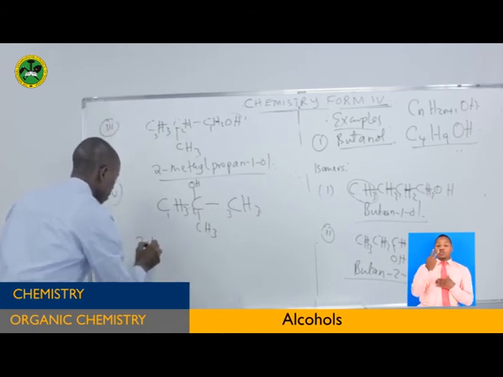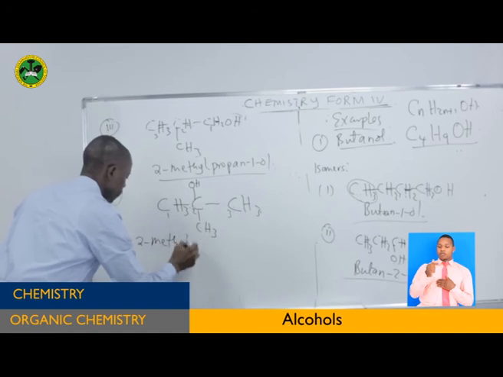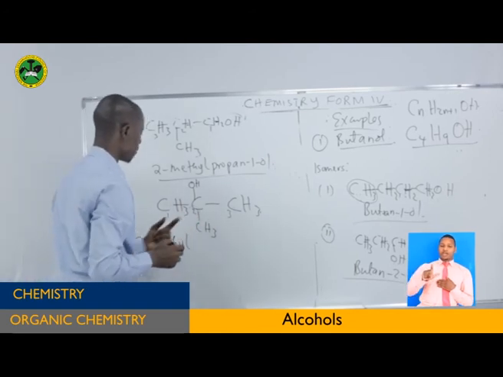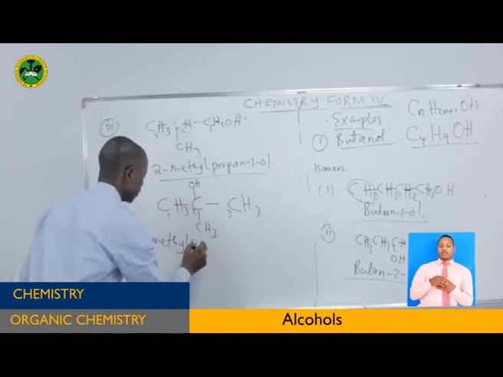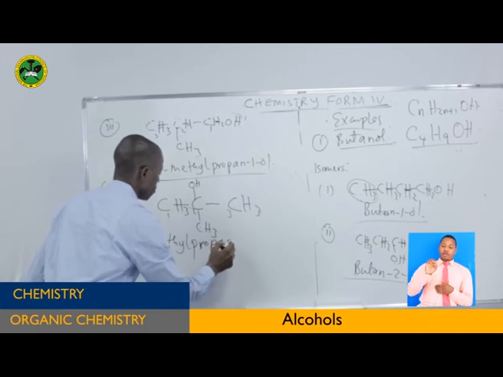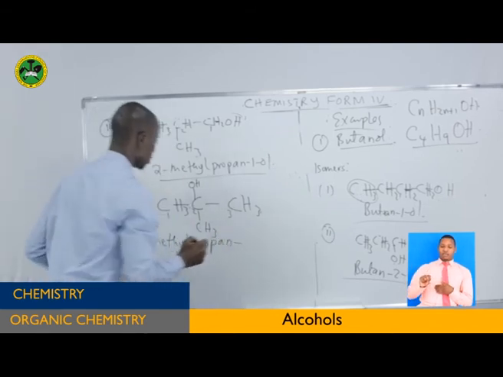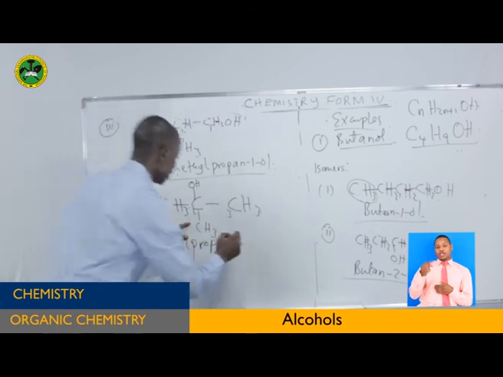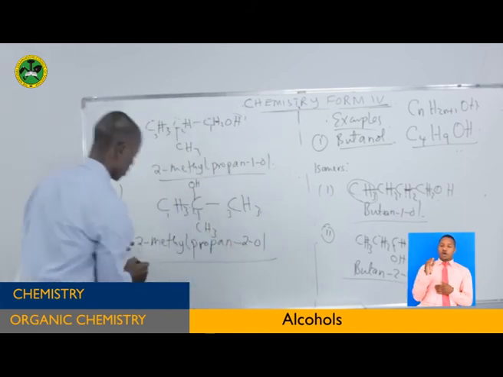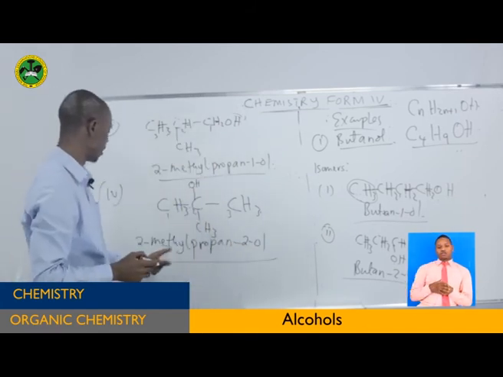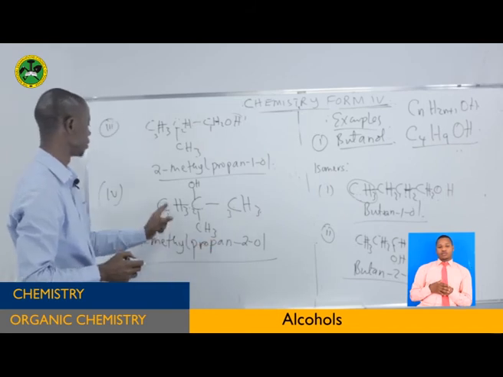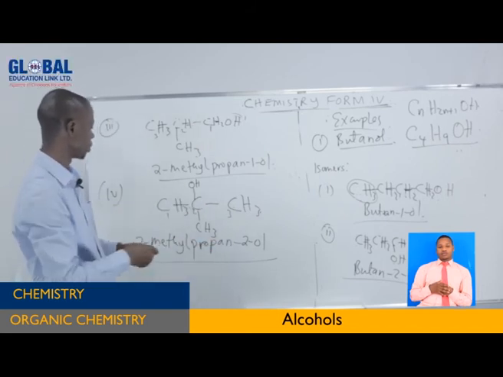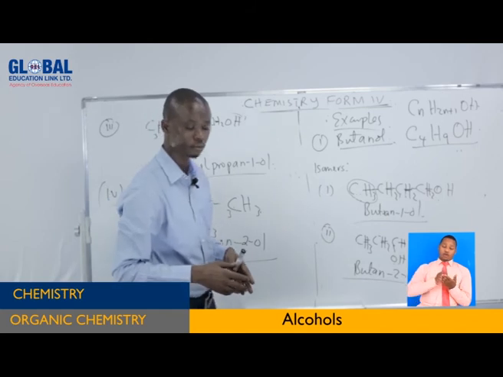This is 2-methyl, then propan, dash, showing the position of the hydroxyl group on the second carbon: propan-2-ol. So this one is 2-methylpropan-2-ol. It is very simple to write.